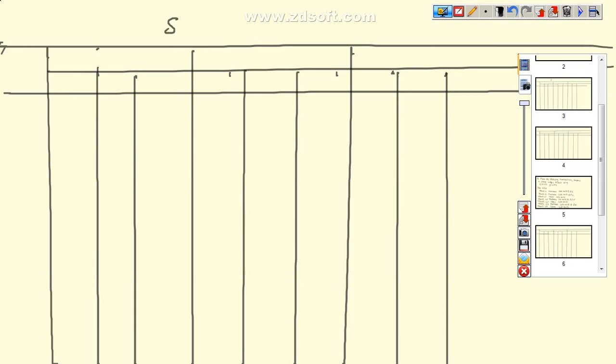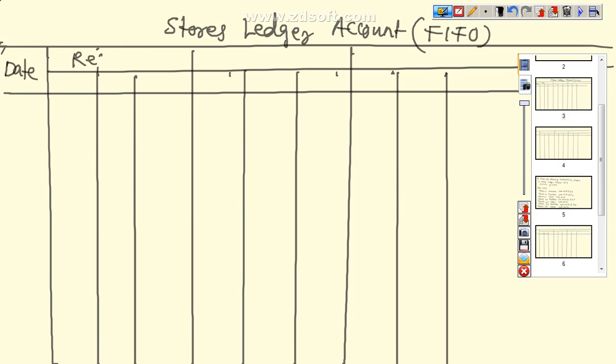So we have to give the heading stores ledger account, and in bracket if we follow first in first out, then we write it here FIFO, and if we follow last in first out, then we have to write it LIFO. Now first column it is date, second column receipt, third one issues, and the last one balance.